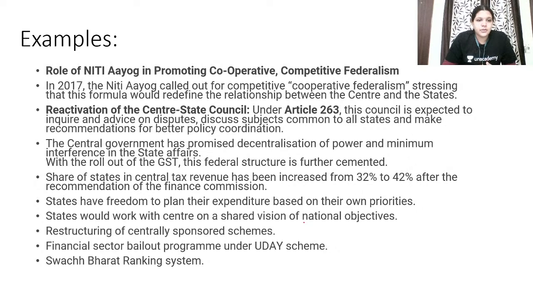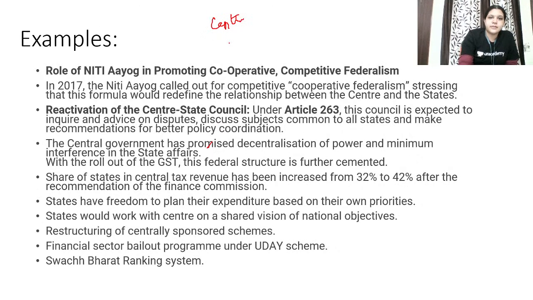The central government has promised decentralization of power and minimum interference in state affairs. With the rollout of GST, this federal structure is further cemented. They have given examples like the Uday scheme and the Swachh Bharat ranking system. These schemes are creating healthy competition among the states. Center is there, and below that you have states.